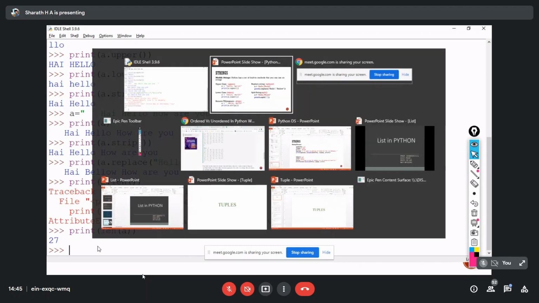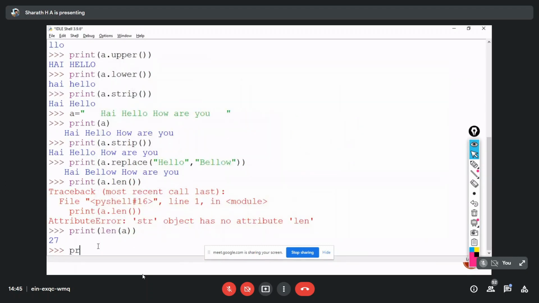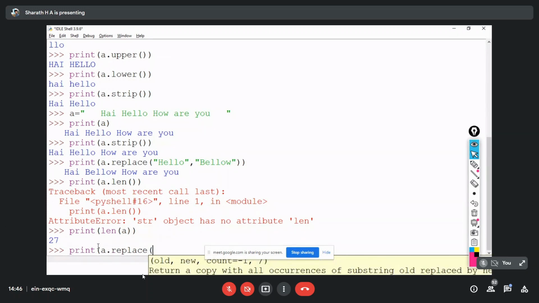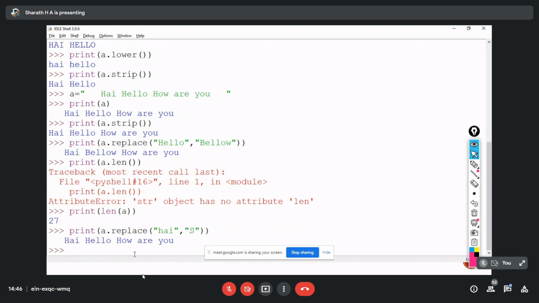So okay, case sensitive. Print a dot replace. Within that string I had given capital H, right? So now I'll give small h here, then I can see the difference, hi with yes. Okay, yes. So it won't replace that.